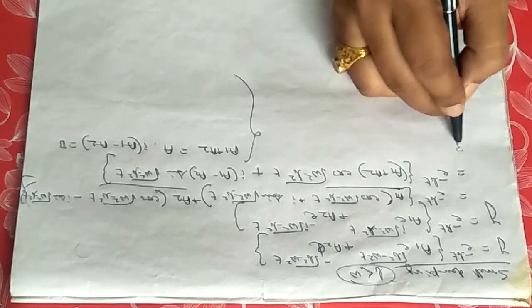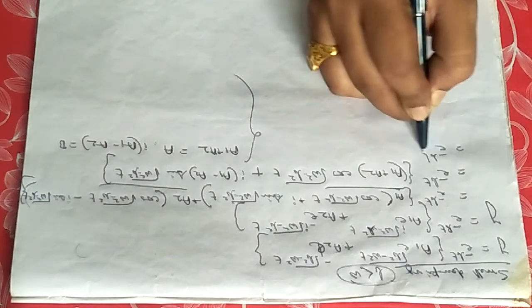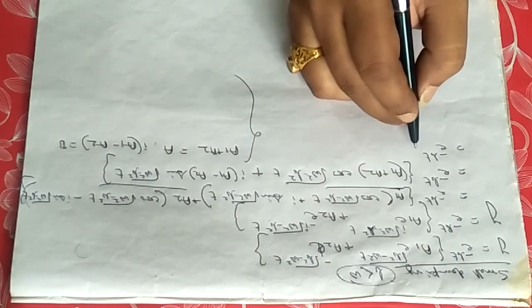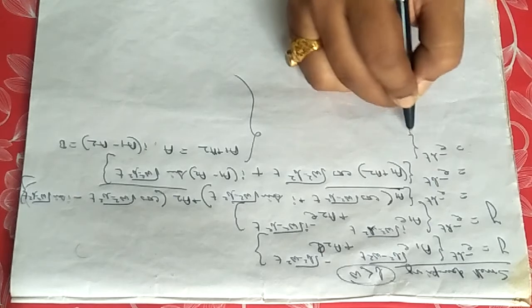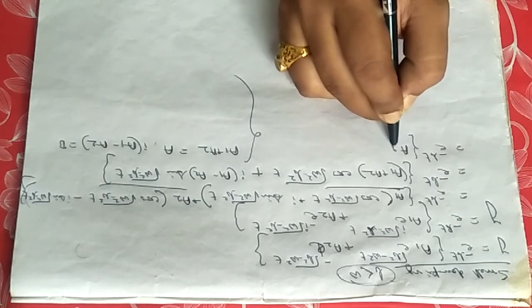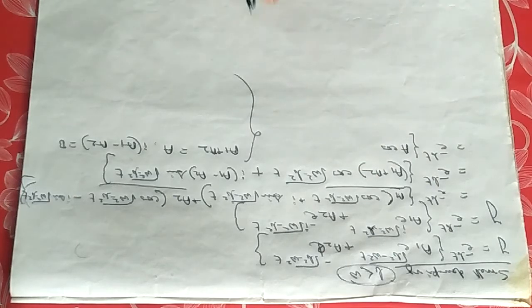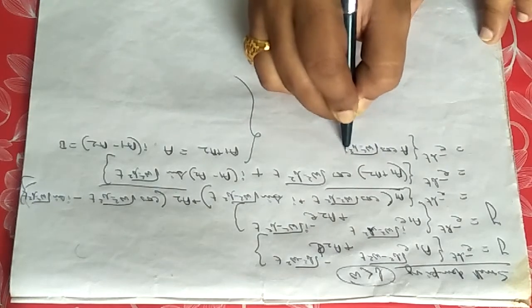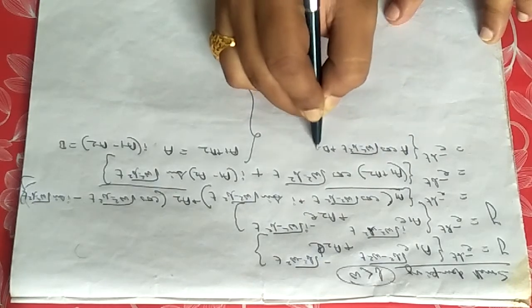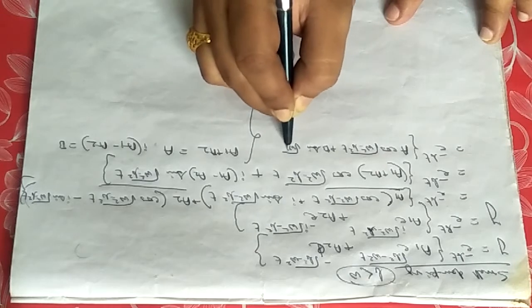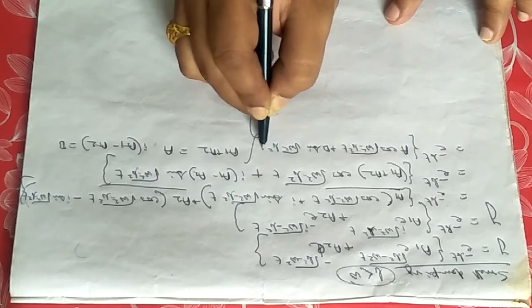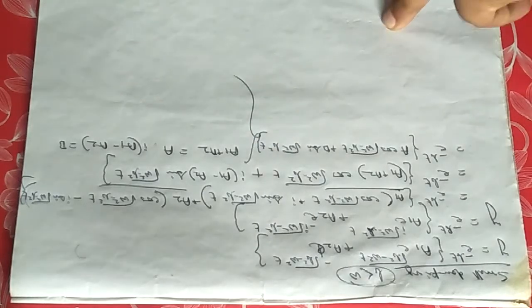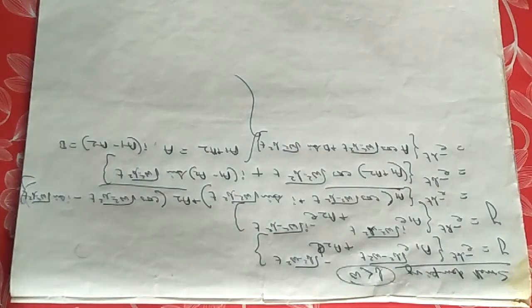The equation will change to e to the power minus bt, then A cos of root over omega square minus b square into t plus B sin of root over omega square minus b square into t. Try to understand this one, it is simple.